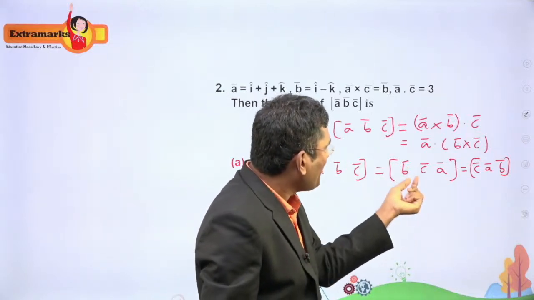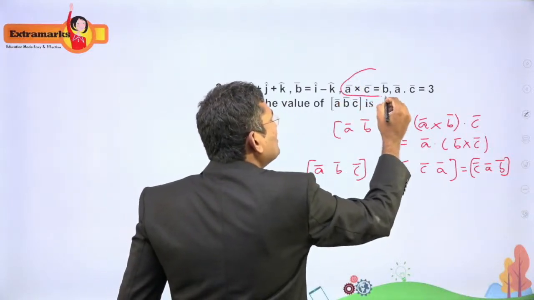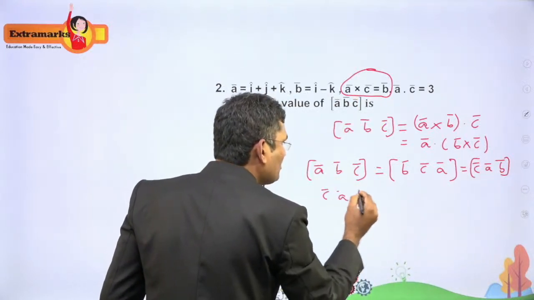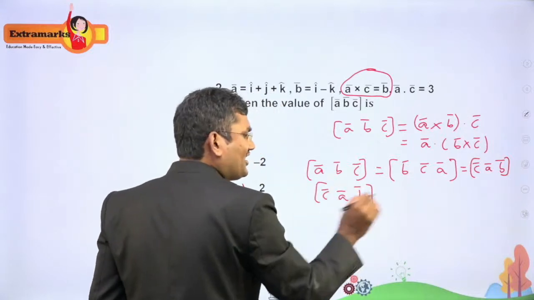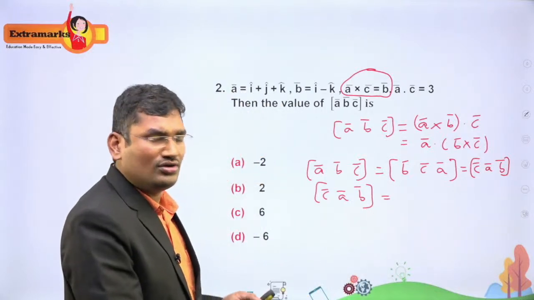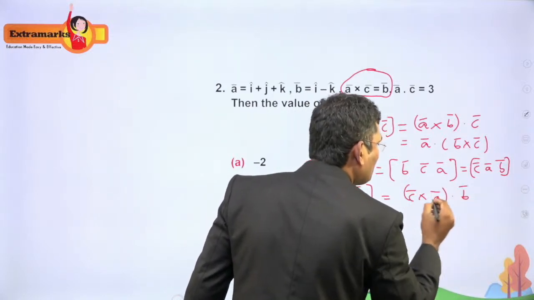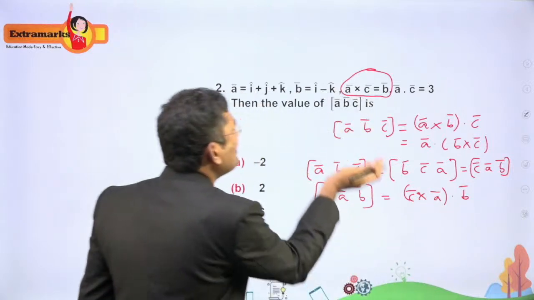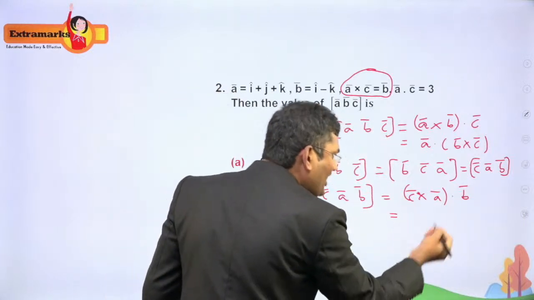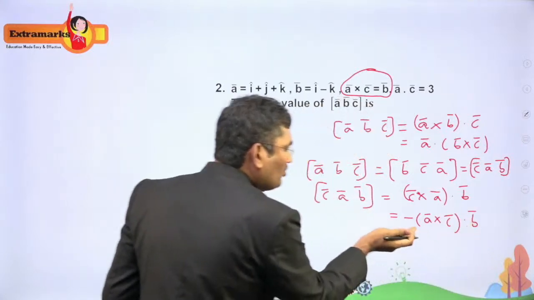Now what I am doing here: they have given the A cross C value, so we will use this result. I am using the box CAB, because these three are equal. So box CAB equals C cross A dot B. What is C cross A? They gave A cross C. If we write C cross A in terms of A cross C, then it is minus A cross C, dot B.